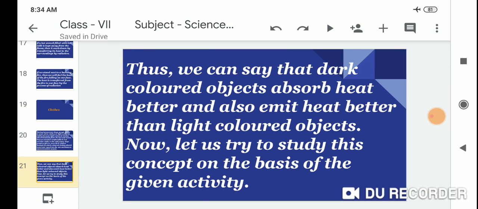Thus, we can say that dark colored objects absorb heat better and also emit heat better than light colored objects. Now, let us try to study this concept on the basis of the given activity.